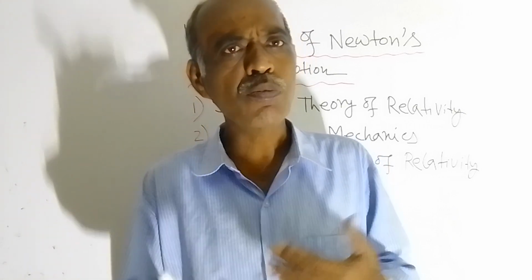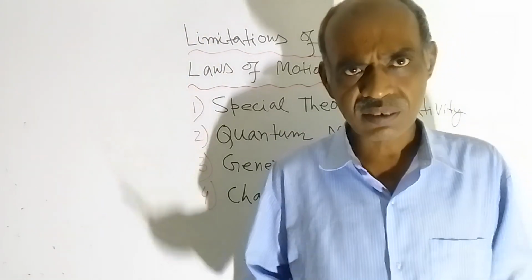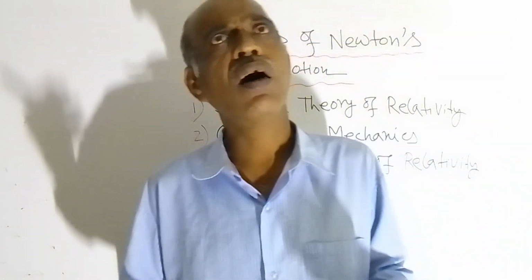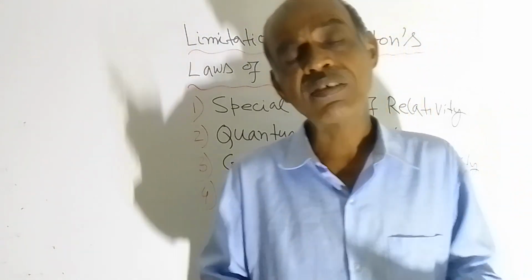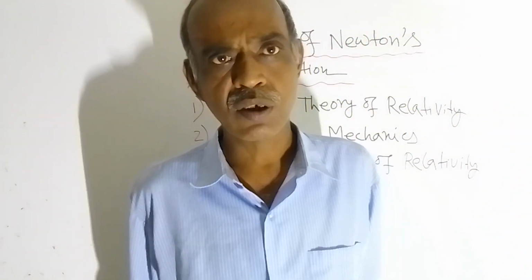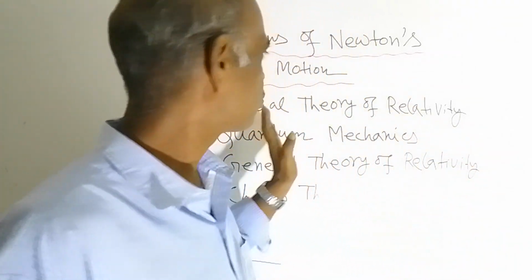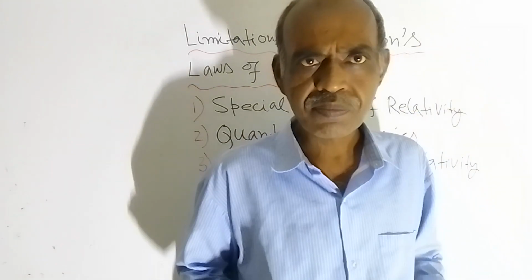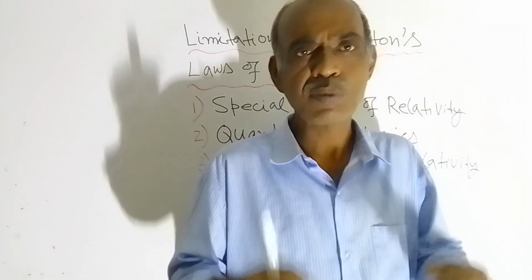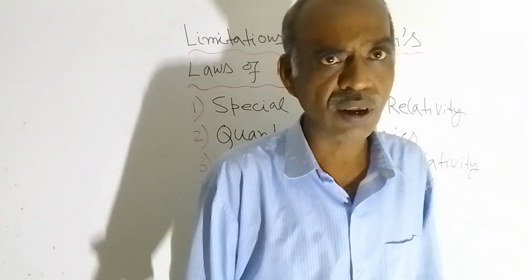So, special theory of relativity can be applied for high speeds, means speeds near the speed of light, as well as for low speeds. For all types of speeds, this law, special theory of relativity, holds good. This has been proved to be correct for high velocities as well as for low velocities.